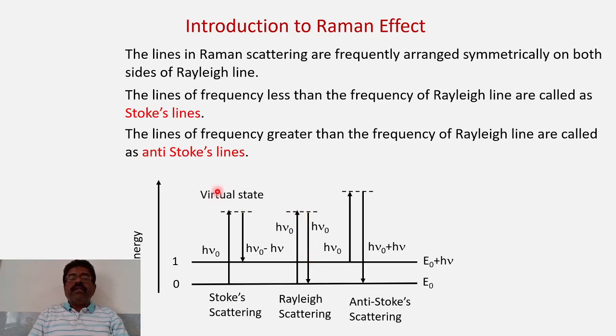So you can see here these are the Raman spectra components: the Rayleigh line, then the Stokes line and the anti-Stokes line. The Stokes line has lower frequency than the Rayleigh line, and the anti-Stokes line has higher frequency than the Rayleigh line. The Stokes line is lower than the Rayleigh line by an amount h nu, and the anti-Stokes line is higher than the Rayleigh line by an amount h nu. Okay, so this is the representation of the components of the Raman spectra.